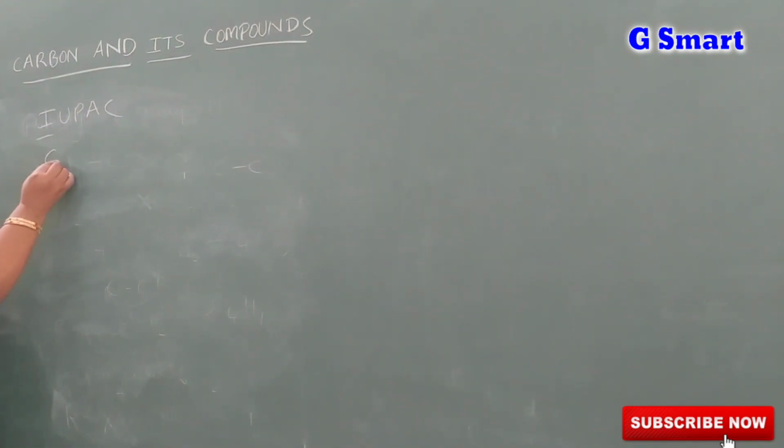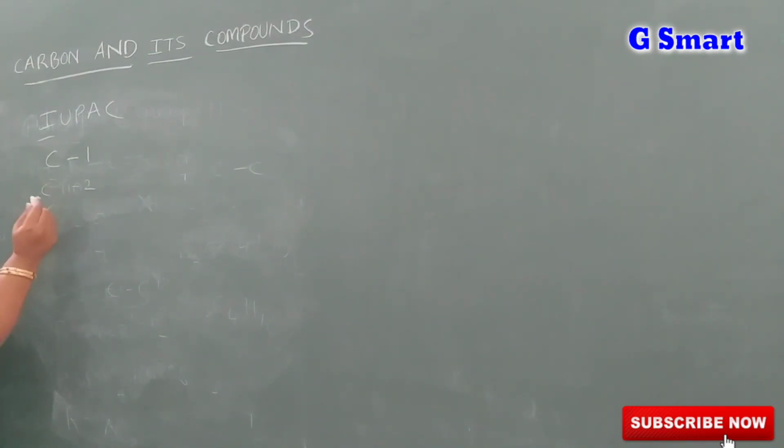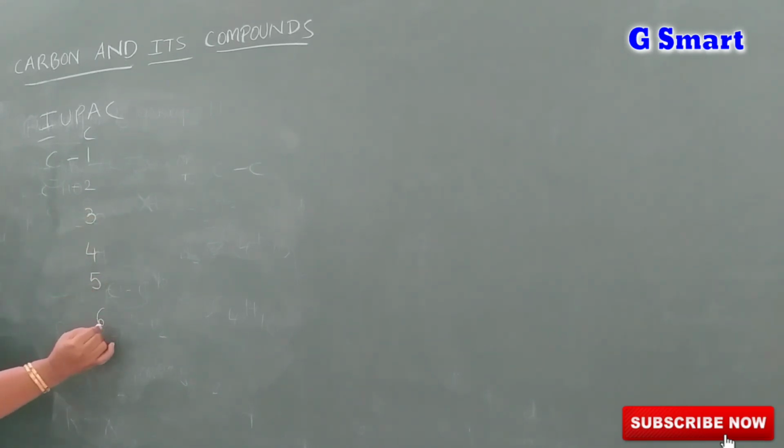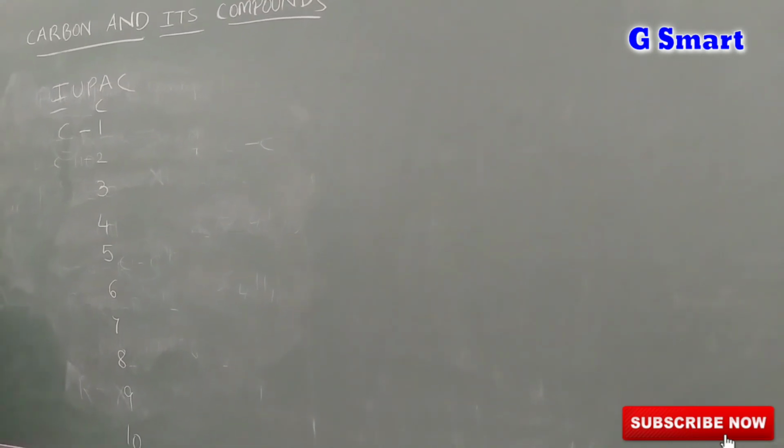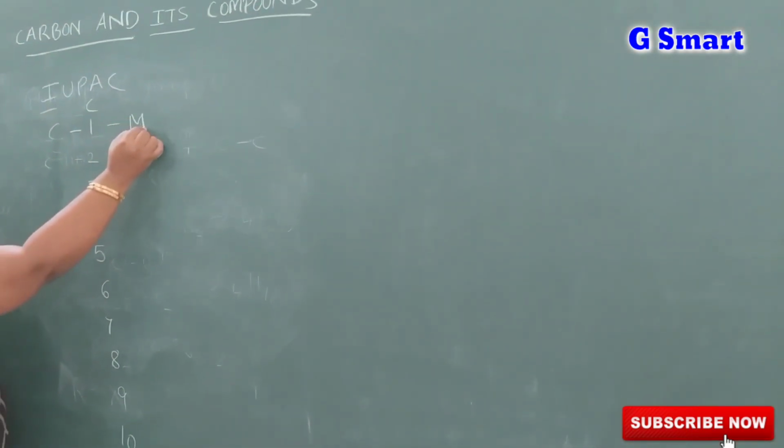Okay, first coming to the number of carbons. Suppose the carbon compound number is 1, 2, this is the number of carbons, 3, 4, 5, 6, 7, 8, 9, 10. Up to 10 we will learn. When there is one carbon compound, it is called meth.